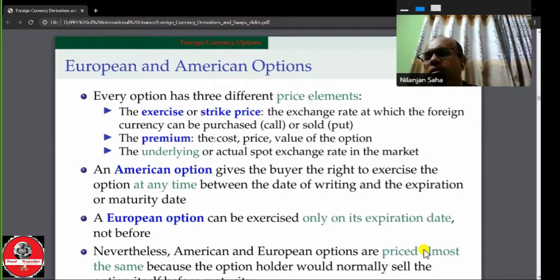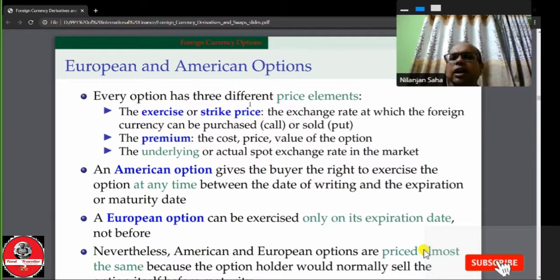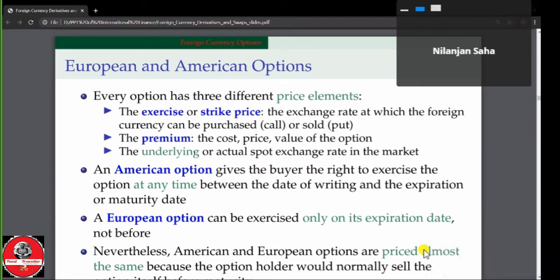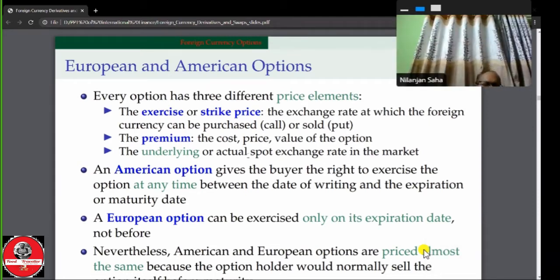What is the spot exchange? Spot price is the spot exchange. Is that clear? Strike price, premium, spot exchange. Every option has three price limits. Check it, this green color has three price limits. One is the exercise strike price, second is the premium, third is the spot exchange rate. Underlying is the spot exchange rate.